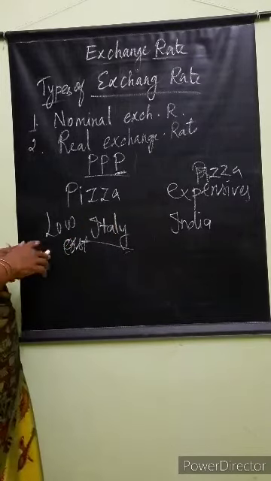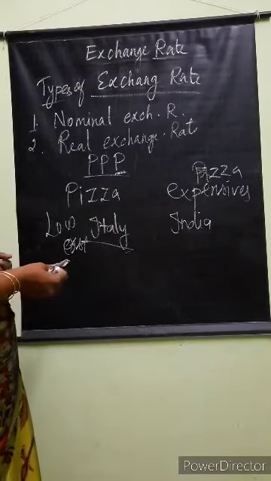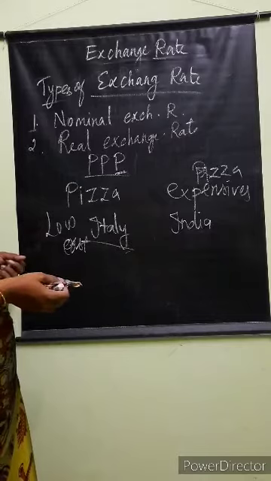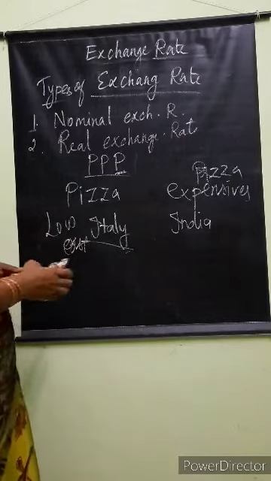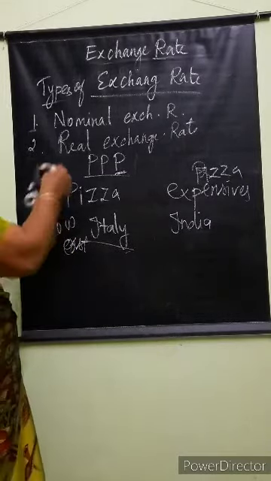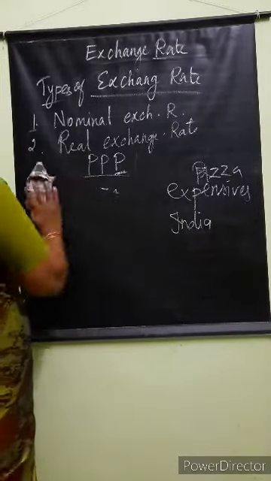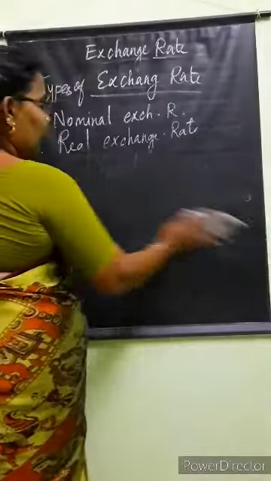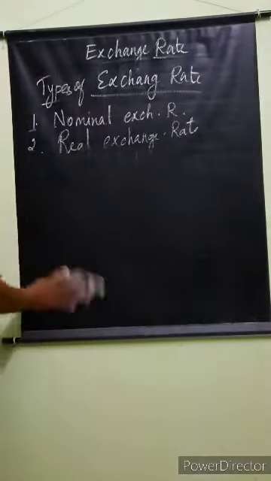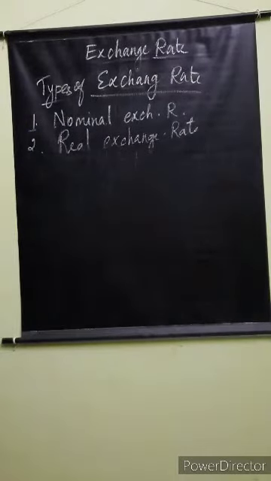So if you want to eat more pizza and you live in Italy, you will get more purchasing power. That is purchasing power parity. So with the help of one country's currency, how much we are getting from another country's product, that is purchasing power parity.